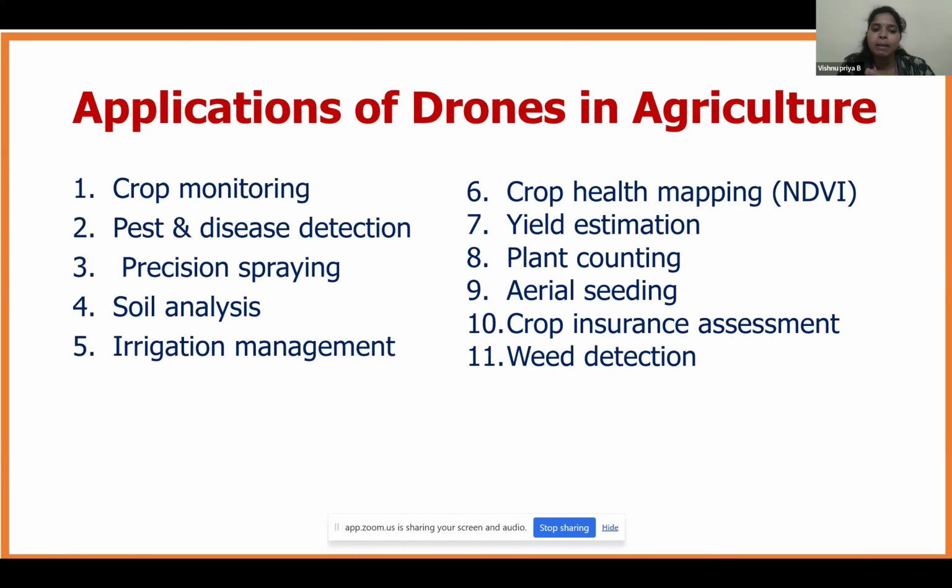First is crop monitoring, pest and diseases, precision spraying, soil analysis, irrigation management, crop health mapping, yield estimation, plant count, counting of the plants in a particular square feet of area. Next is aerial seedlings, crop insurance assessment, and weed detection. So these are the areas currently used by all the international countries and even India. Mostly they are using it for crop monitoring, spraying, soil analysis.